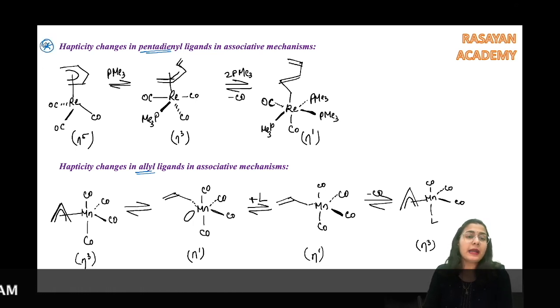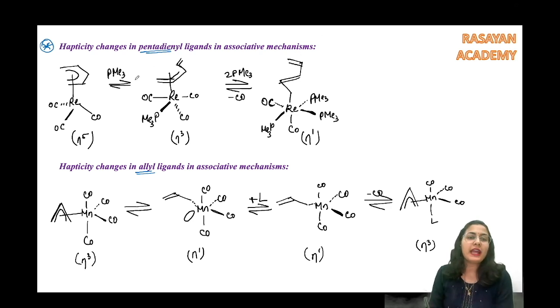First of all, over here, hapticity change in the pentadienyl ligand. So we have seen this hapticity change for the eta 5 system. Which system comes under eta 5? The cyclic Cp ring, having a negative charge. But this is an open system, an open eta 5 system, right?